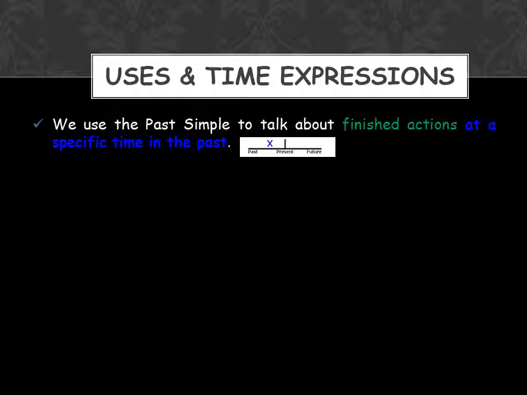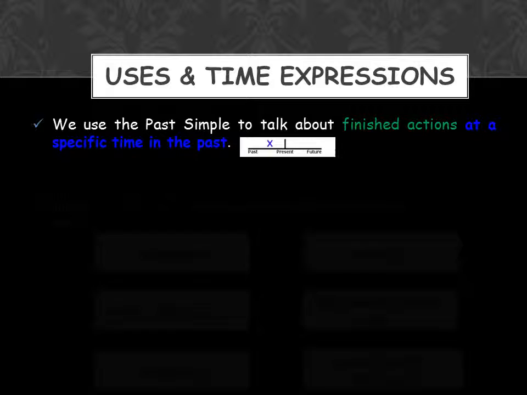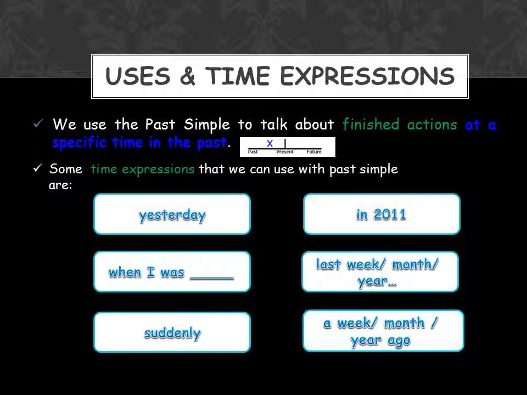We use the past simple to talk about finished actions at a specific time in the past. Some time expressions that we can use with past simple are yesterday, in 2011, when I was young, last week or last year, suddenly, a week ago, 3 years ago.